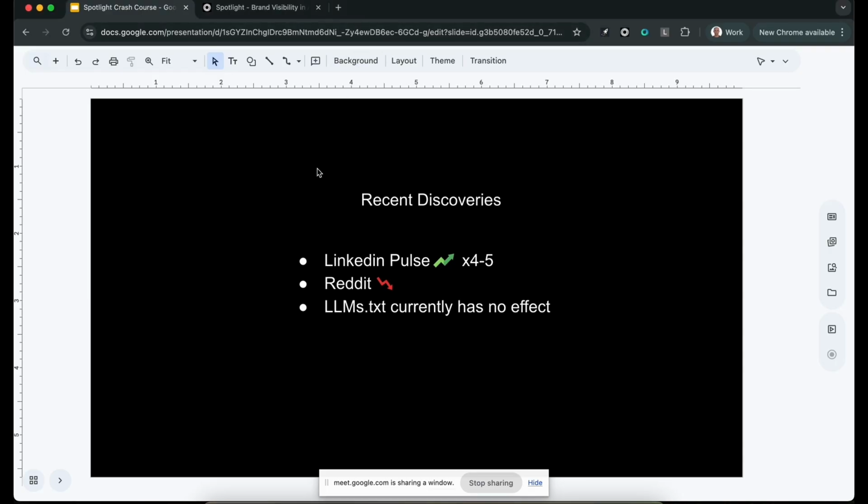And Reddit has really dropped. In mid-September, we saw data where the citations from Reddit dropped from 14% to about 0.5% overnight in ChatGPT. So Reddit really dropped in terms of the credibility that ChatGPT associates with them. I think they realized that people were gaming Reddit. It still appears as a pretty big player in the citations, and I'll show you data on that later, but it's not as powerful an influencer as it was a few months ago.